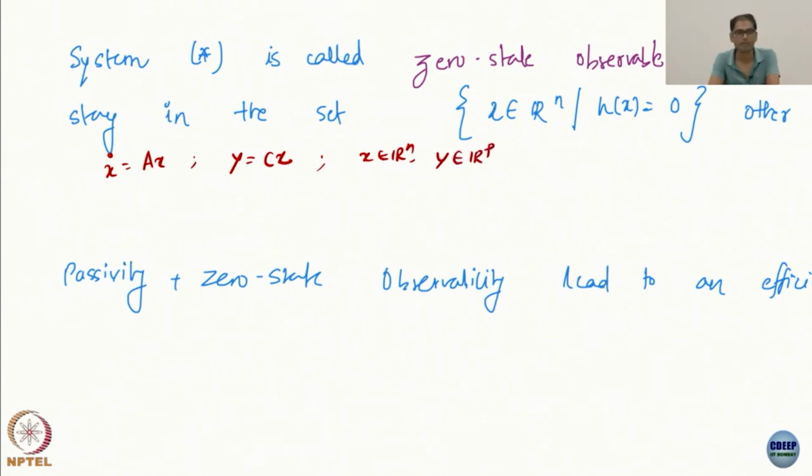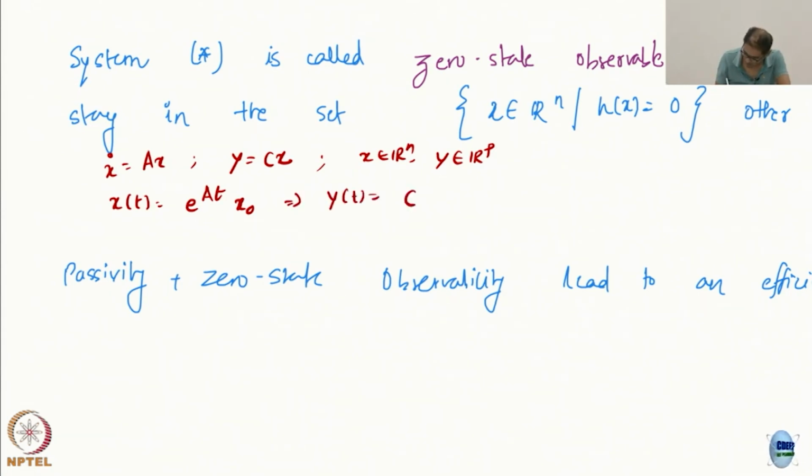Typically p will be less than n, less measurements than states. Now let us see, how do you write the solution in this case? It is x(t) = e^{At} x0, just using the exponential. So, this will give me the output y = C e^{At} x0.